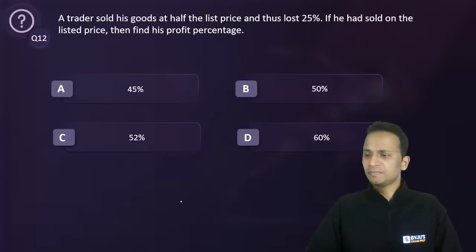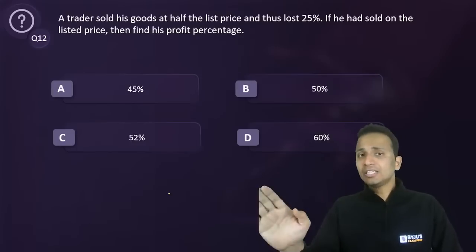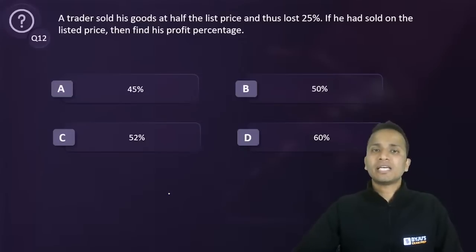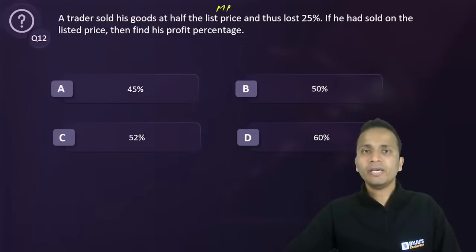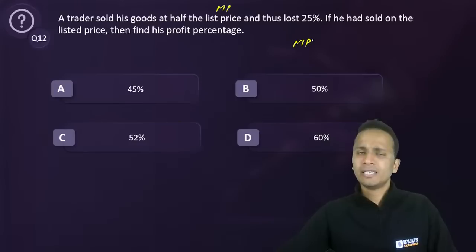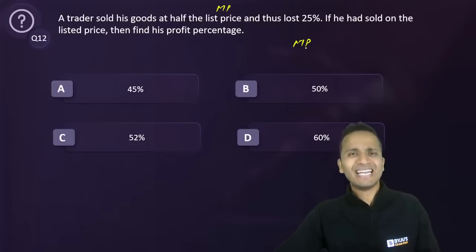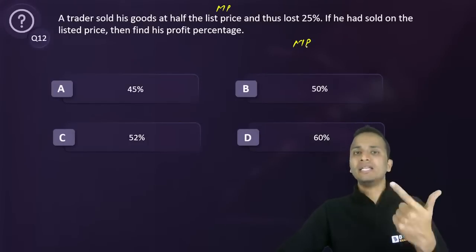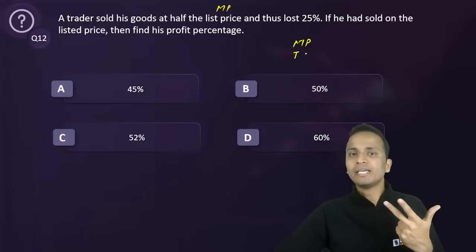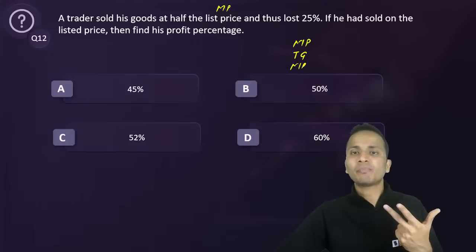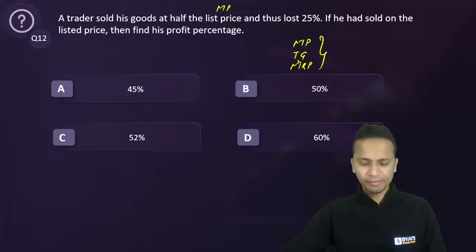Any answer? No, no, no, Ashmita. Cost price and list price are not same. List price is nothing but mark price. Mark price has different names: mark price, list price, tag price, maximum retail price. These are all same. These are all the mark price.